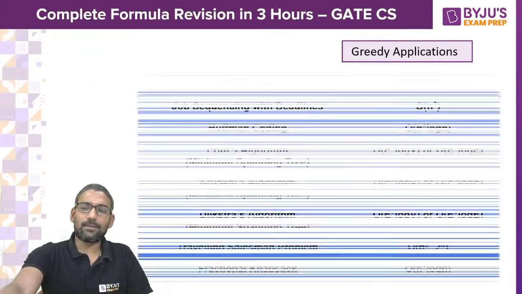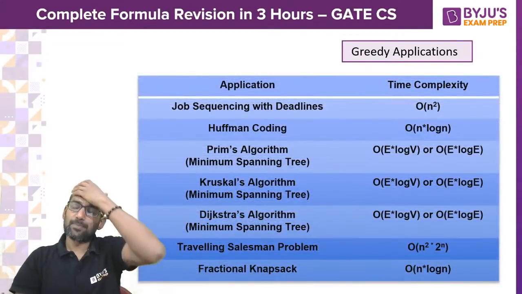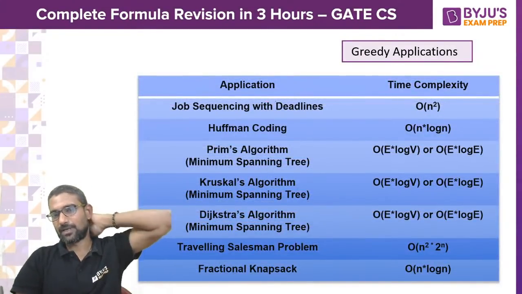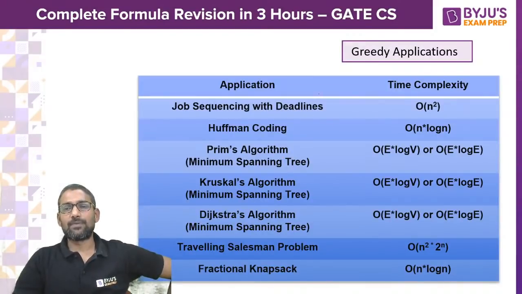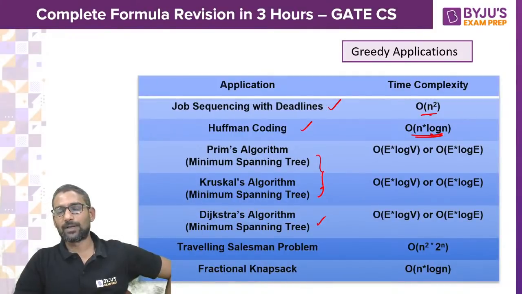And what are different greedy applications? Some popular greedy applications: here you can see job sequencing with deadlines, that is n square time complexity. Huffman coding, n log n. Prim's and Kruskal's, e log v or e log e. Dijkstra, e log v or e log e.